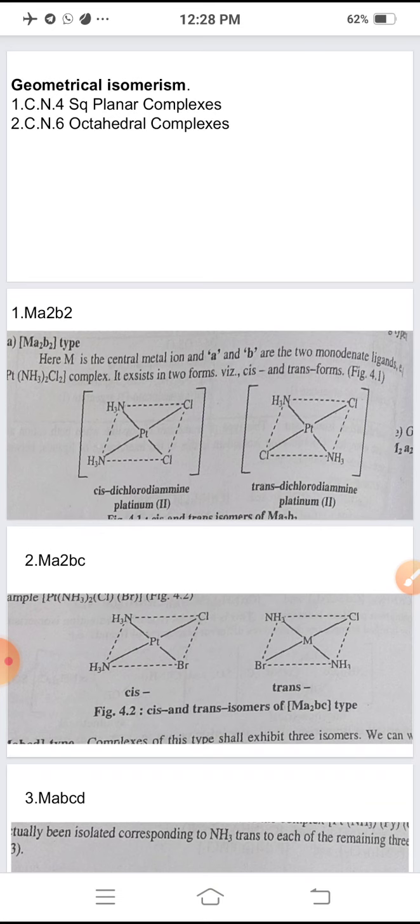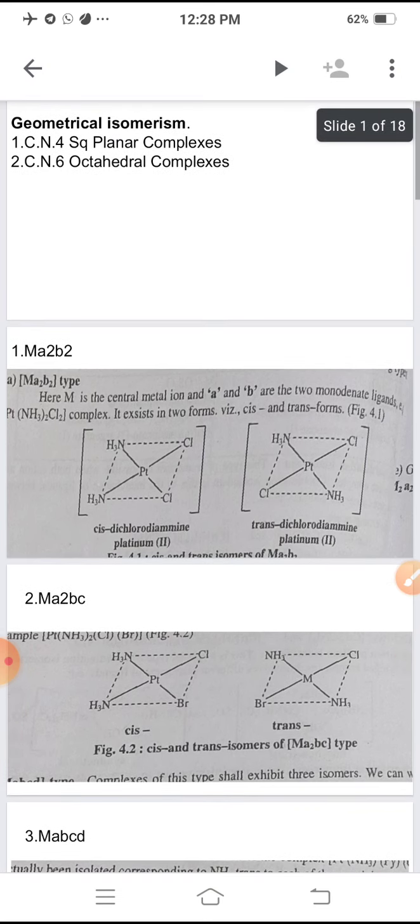Structural isomerism contains 7 types: ionization, hydrate, ligand, linkage, coordination position, and the last one, polymerization. And in stereoisomerism there are two main types: one is cis-trans or geometrical isomerism, and another is optical isomerism, also called mirror image isomerism.